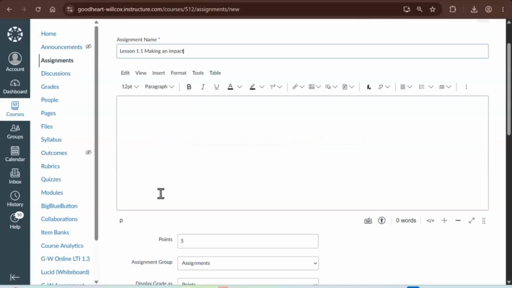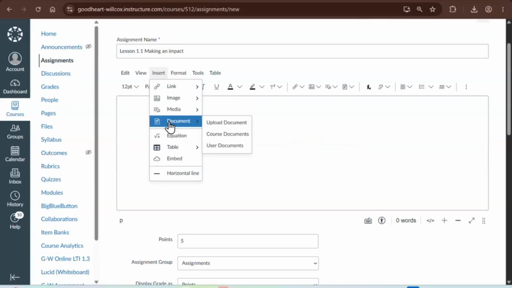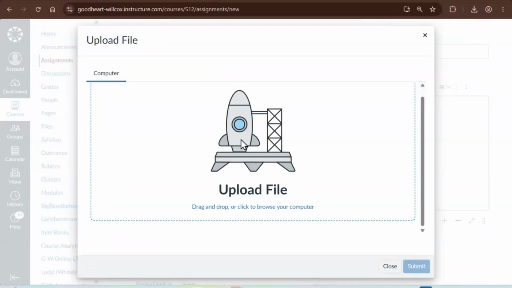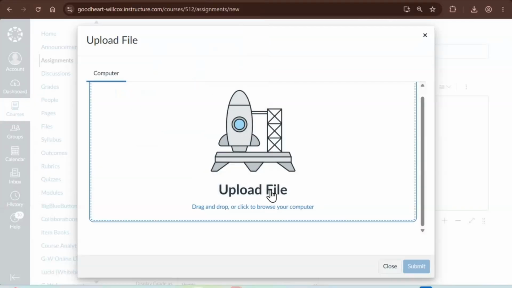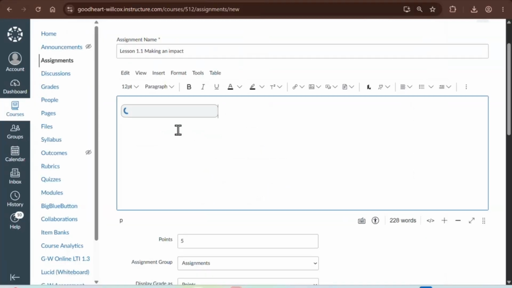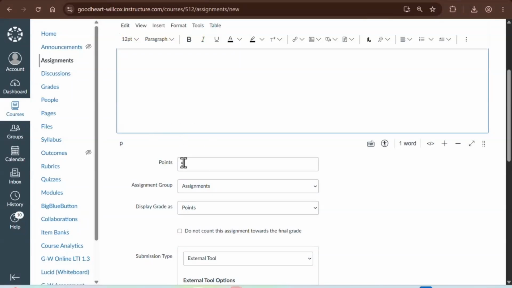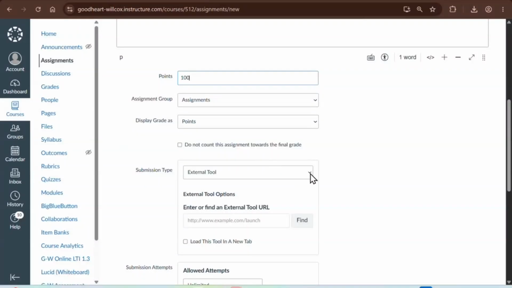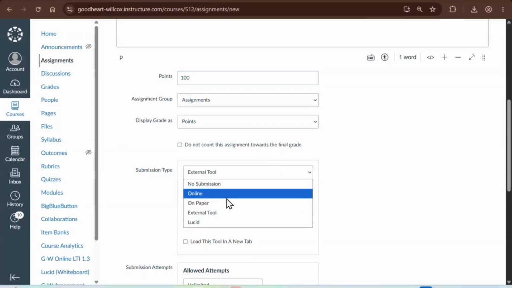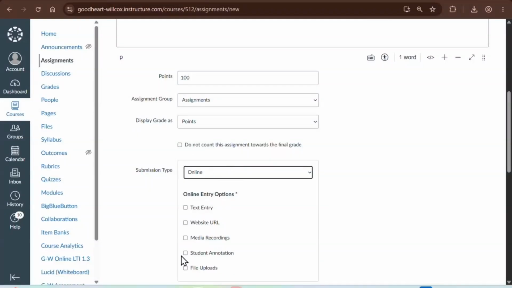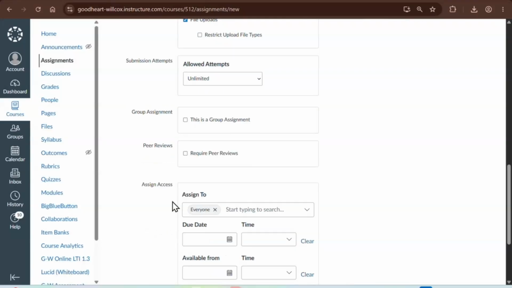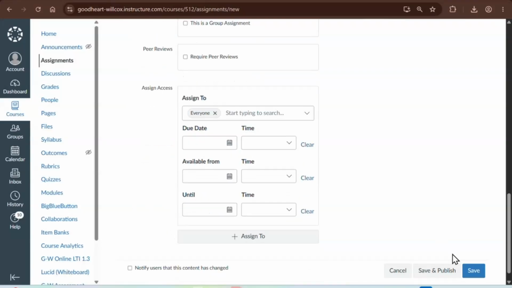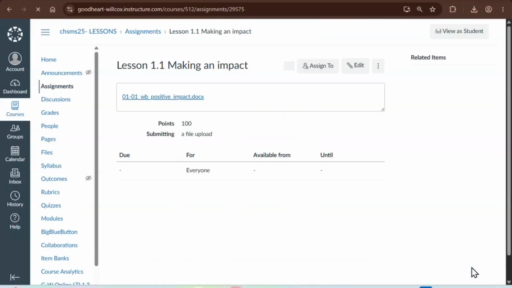Then you will have the option to insert, and you can upload that document and just grab it from your downloads. It should be sitting right there. Just click open and submit. And now you've added it as a Word document. You can assign a point value if you want to. Now, if you're going to assign as a Word document, you do need to make sure it is an online file upload. That is a Word document. From there, you can add your due date and then just click save. So that was a Word document.